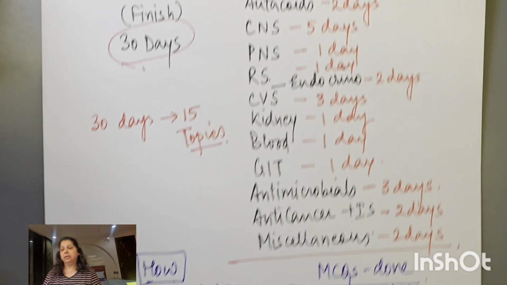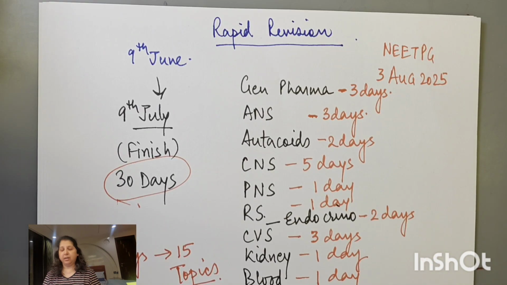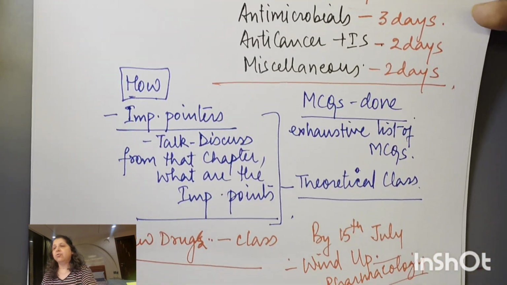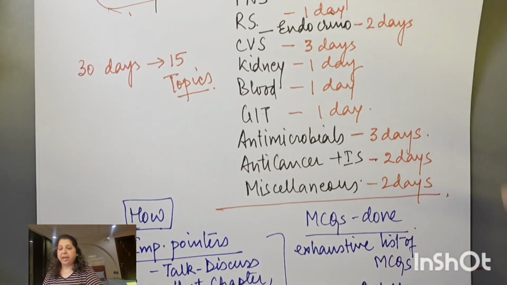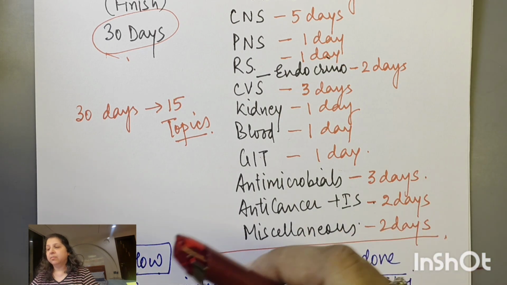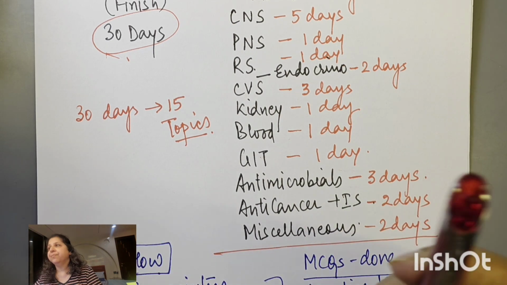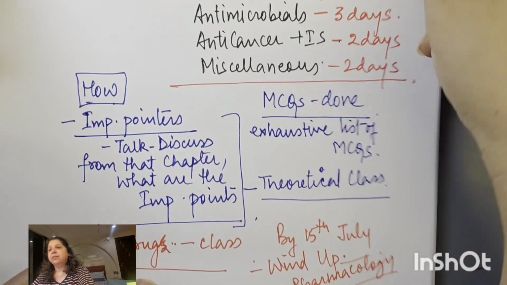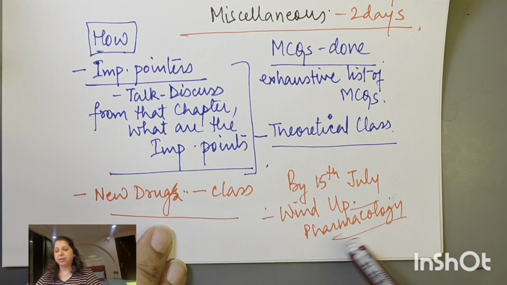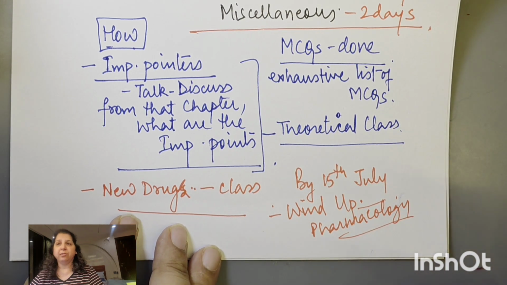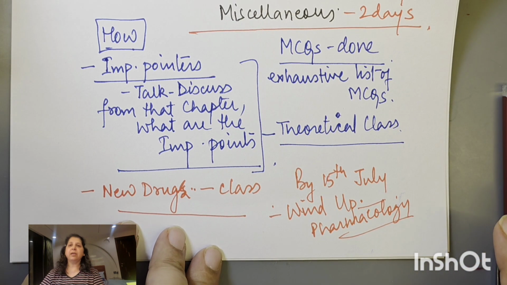So this is the schedule that I have planned for the rapid revision, and I think it is going to work. In between हो सकता है कुछ breaks आ जाएं, हो सकता है कि मेरी life में कोई काम आ जाए, कुछ भी आ जाए, so maybe a day here and there might go, but ultimately we'll finish it by, as I have written here, 15th of July, winding up the whole of pharmacology for you, and these videos then will help you in a revision also that you can do afterwards. Okay, so thank you so much.